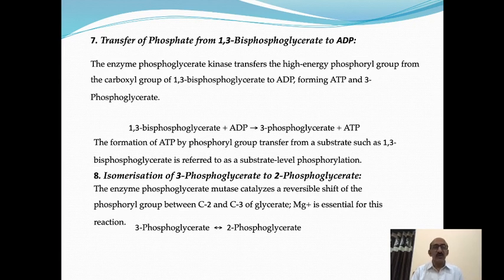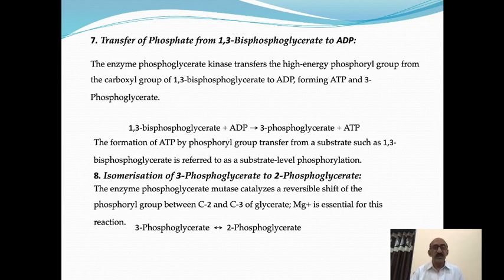There are two molecules of 1,3-bisphosphoglycerate. Therefore, 2 ADP combined with 1,3-bisphosphoglycerate to give 2 molecules of 3-phosphoglycerate and 2 molecules of ATP are synthesized at the substrate level phosphorylation. Okay, come to the next step, that is isomerization of 3-phosphoglycerate to 2-phosphoglycerate. Phosphoglycerate is isomerized to give 2-phosphoglycerate.